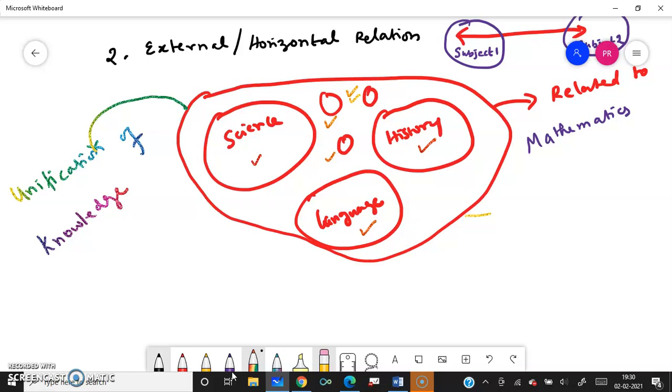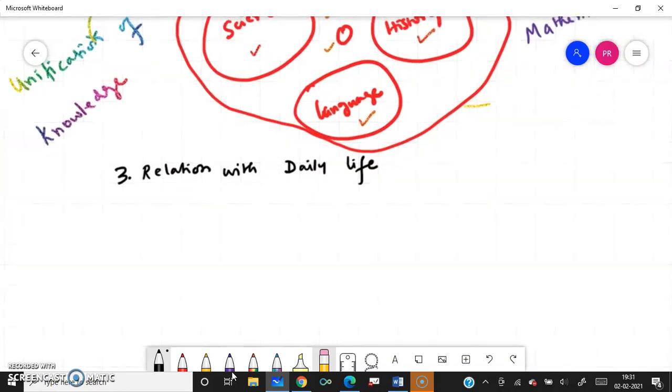The third thing we can talk about is relation with daily life. How mathematics is related to our daily life, you can see so many examples. It is everywhere.